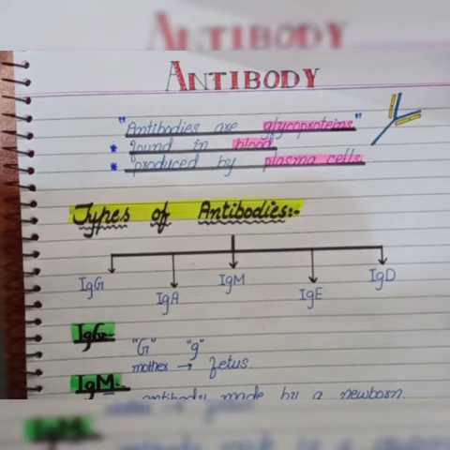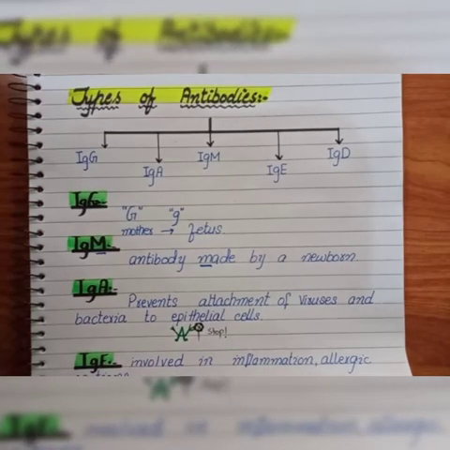So here is the definition of an antibody. What are antibodies? These are glycoproteins. They are found in blood and are produced by plasma cells. As we know, antibodies are proteins. In the human body we have 5 major classes of these proteins.